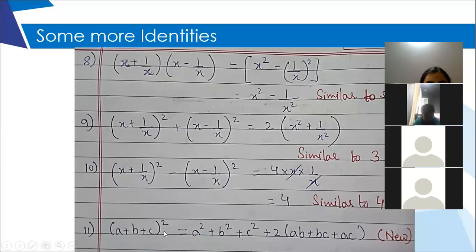This 11th identity is the new one where I have used 3 different letters. A plus B plus C whole square. Please pay attention over here.